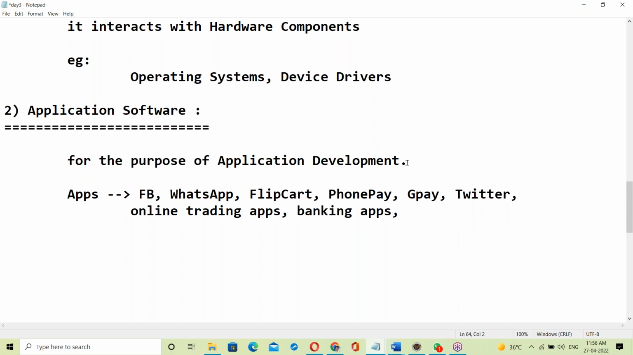So application software is for the purpose of application development. The best example of application software is Java. Java is a mostly used application software. Apart from Java, .NET is also application software.